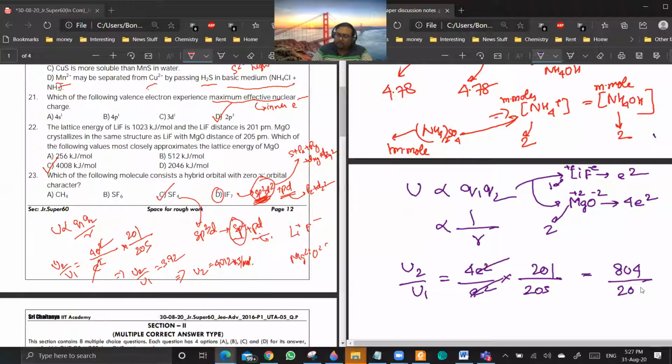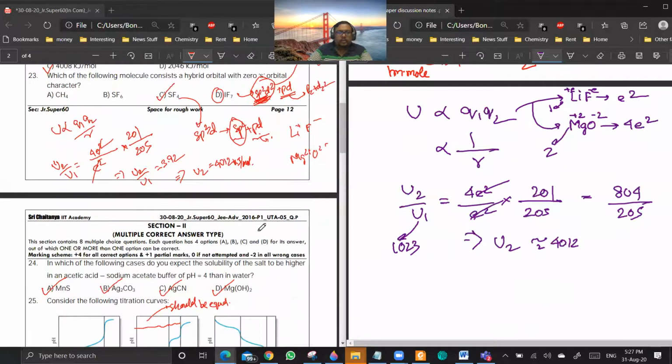So 805 by 204, 804 by 205. Now U1 is given to be 1023. So from this you can find out U2, it will come something close to 4012. So the answer will be option C, if we do the calculations properly. Are you getting the point? So 10 up to 23 is done.